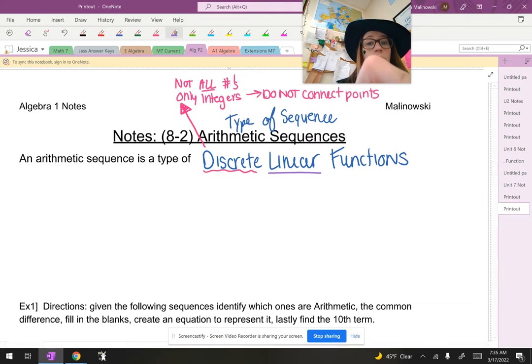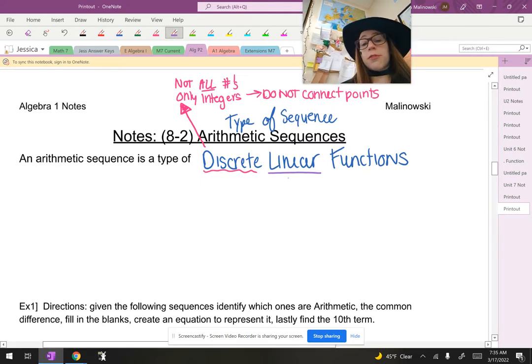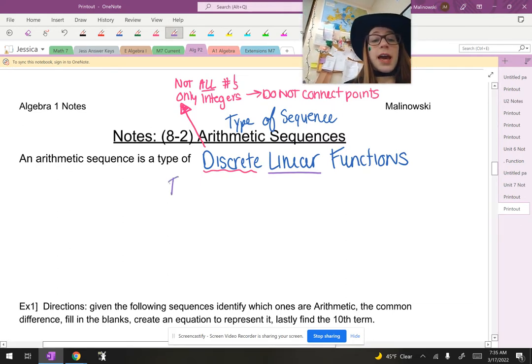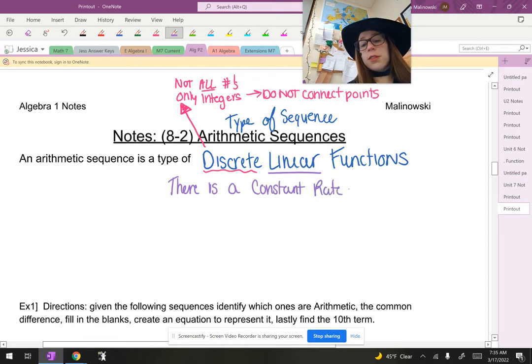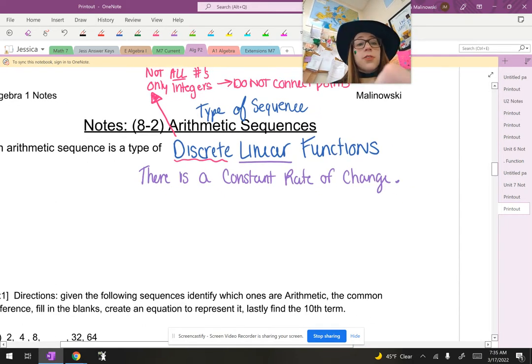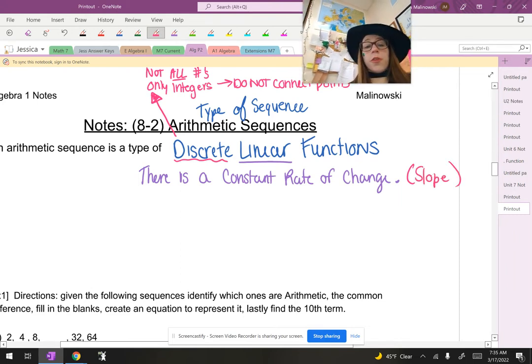Okay, so linear, hopefully something should be going through your head when you think about what it means to be linear. A linear function must have a constant rate of change. Constant rate of change is just another fancy name for a slope. We've got all these different names for that.